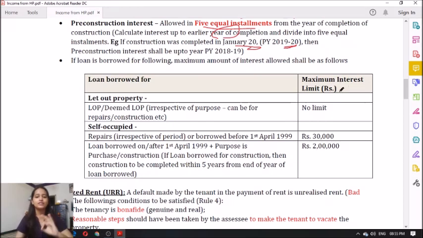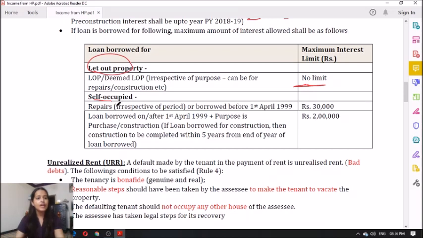Next one is, what is the maximum interest limit? Now remember that if the loan is taken for the purpose of let out property, there is no limit. There is no upper limit. However much actual interest there is, that is allowed. However, if the loan is taken for a self-occupied property and if it is taken for repairs, then you will allow only 30,000. Remember, self-occupied property repairs 30,000. Let out property repairs no limit. It is only for self-occupied property, and if the purpose was for repairs, then you will allow 30,000.